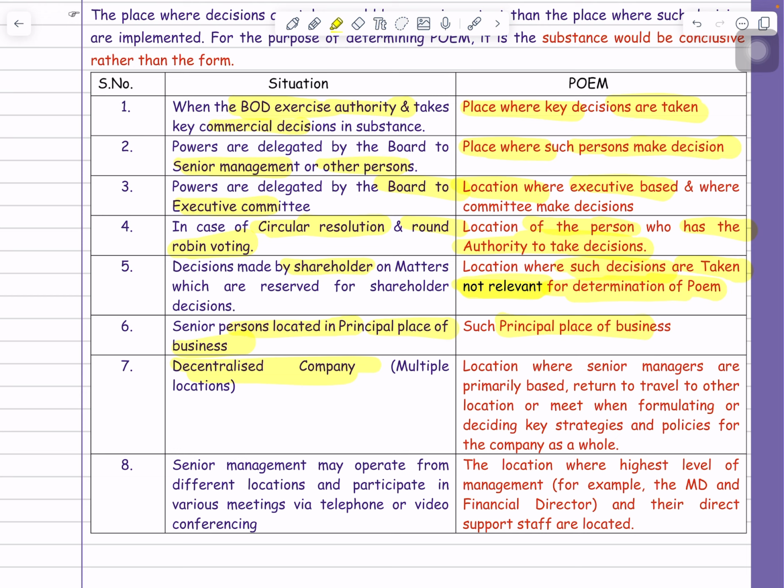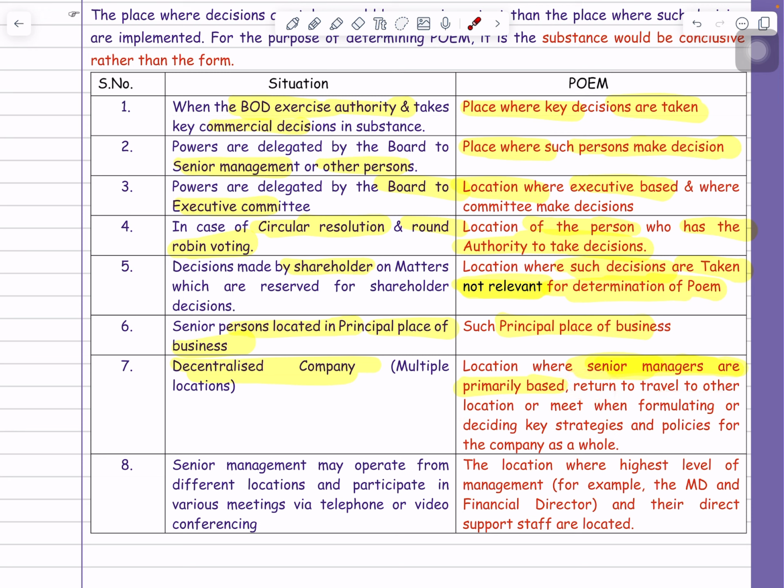Now the question is where the POEM will be located. Here we have to check where the senior managers are primarily based, meaning the CEO, MD, CFO. As well as, you have to check where they return to after travelling to another location.